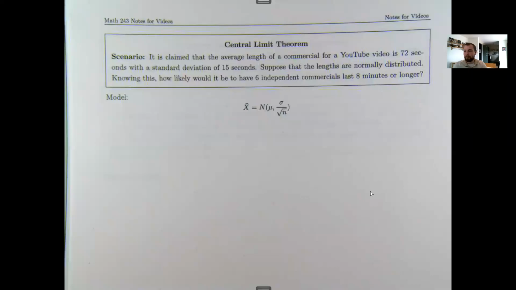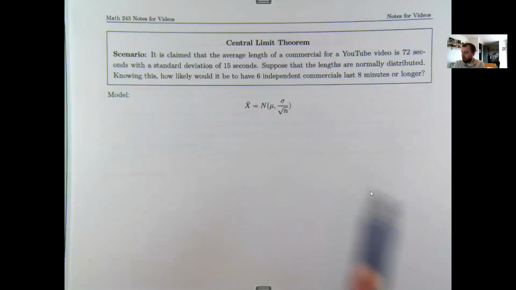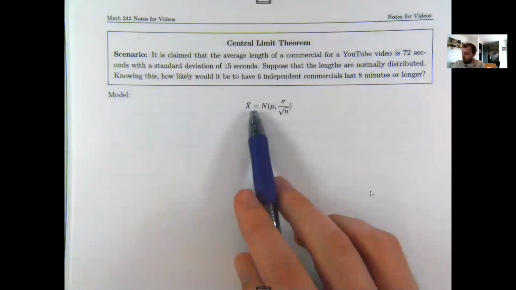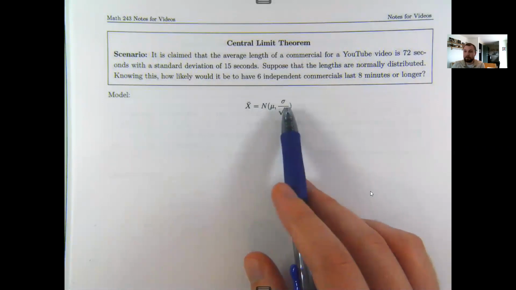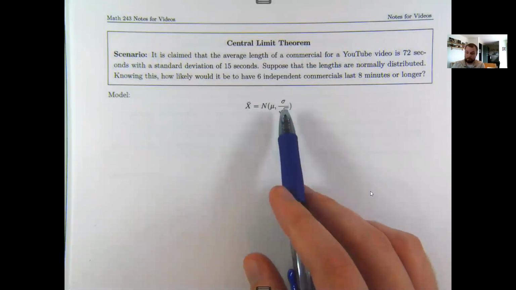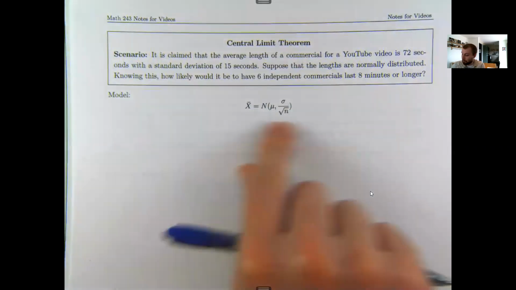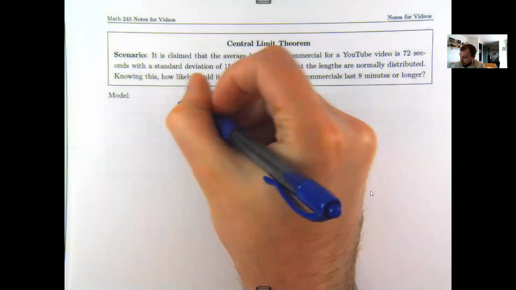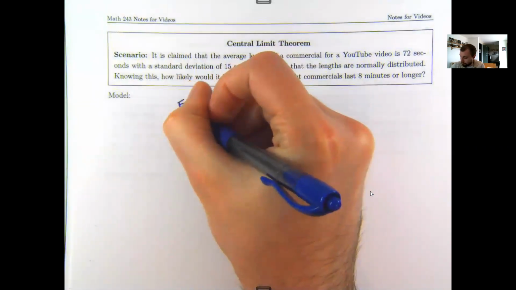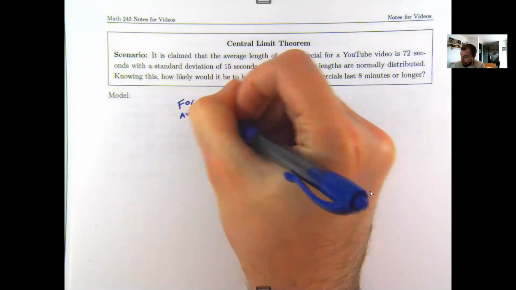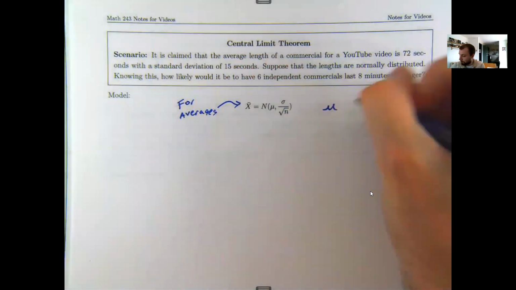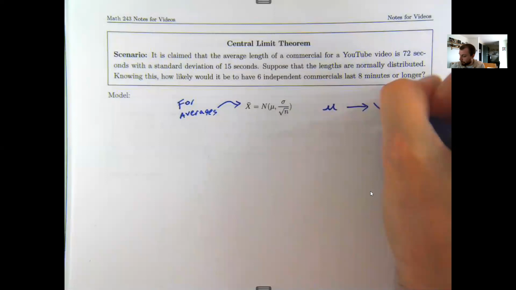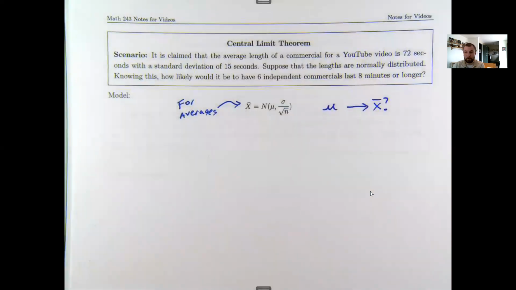Let's look at the central limit theorem for averages. This tells us that sample averages x bar follow a normal distribution with the center of mu and a standard deviation of sigma over the square root of n. So I use this model for looking at averages. If I have a problem talking about sample averages, this is the model to use. In particular, it goes from population mu, and it tells me what to expect for a sample x bar.